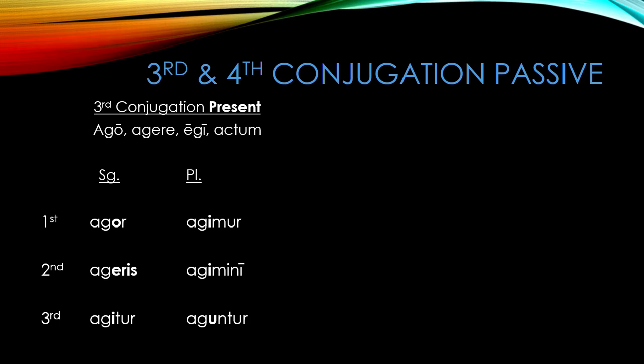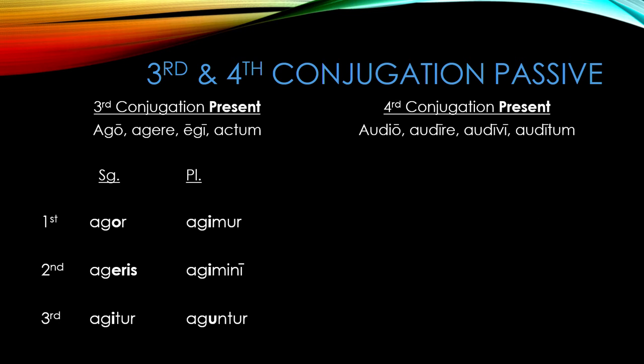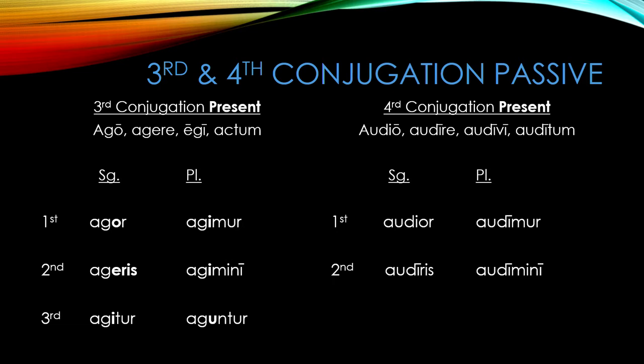You'll notice that the pattern of vowels follows the present active, except for the E in the second person singular. The fourth conjugation uses the stem vowel of long I, and keeps the I in the first person singular and third person plural. Let's look at the example of audio, audire. Its first person singular is audior, its second person singular is audiris, the third person singular is auditur, the first person plural is audimur, the second person plural is audimini, and the third person plural is audiuntur.